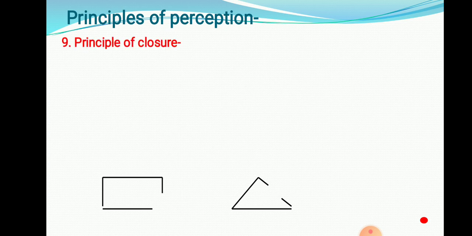Then the principle of closure. Some part of this square is missing. Some part of this triangle is missing. Even though we see this diagram with a part missing, we identify this diagram as a square, not as a triangle. We identify this diagram as a triangle, not as a square, even though some part is missing. That is closure.